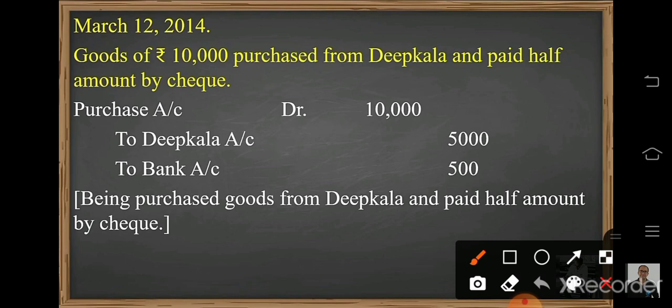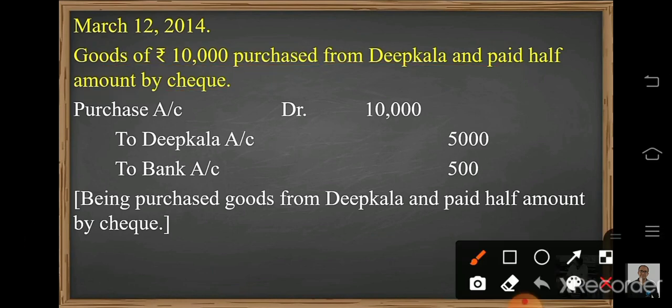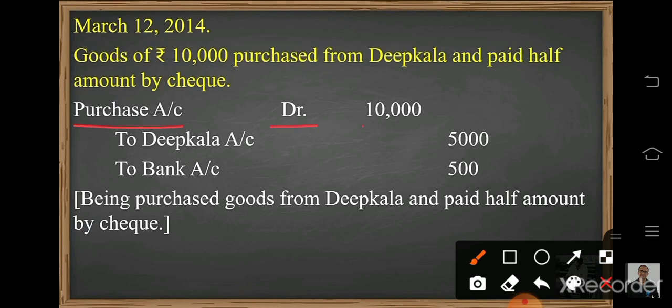Goods of rupees 10,000 purchased from Deep Kala and paid half of the amount by check. So purchase is always debited. Purchase account debited, amount will be written 10,000. And now, from whom did we purchase this? Deep Kala. So to Deep Kala account, and the amount will be half, because half we paid by check.